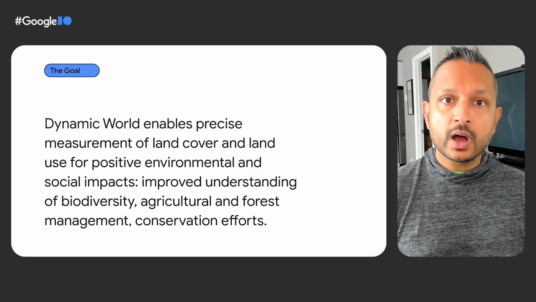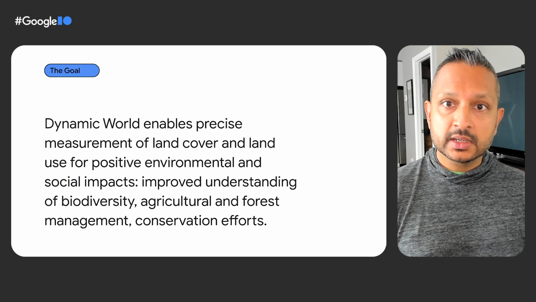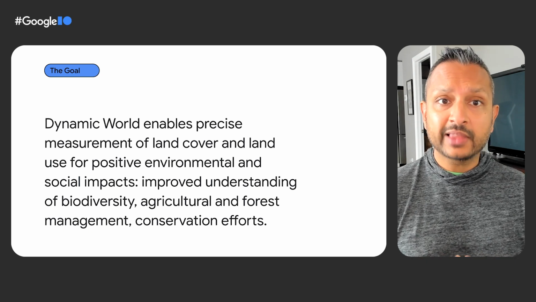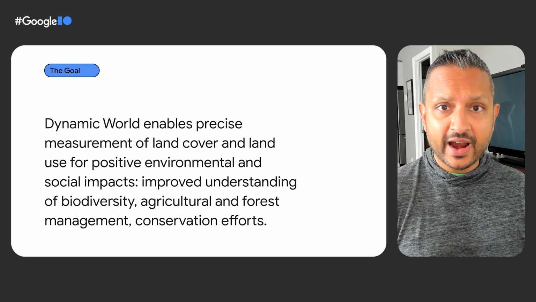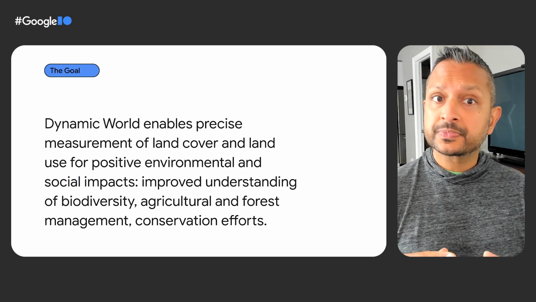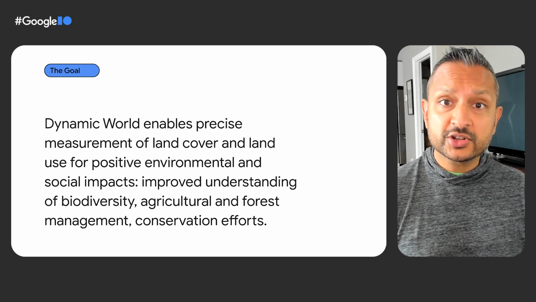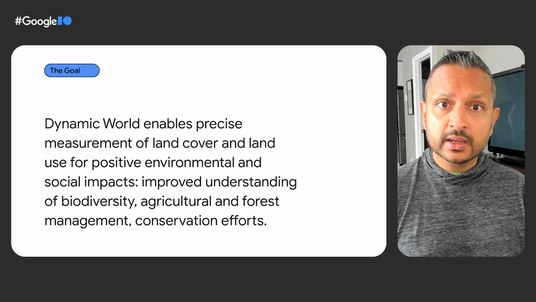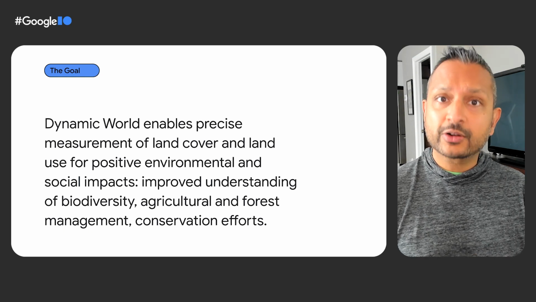The goal of Dynamic World Data Products is to enable reliable measurement of land cover and land use for positive environmental and social impacts, such as improved understanding of the human footprint, biodiversity, conservation, agricultural, and forest management.